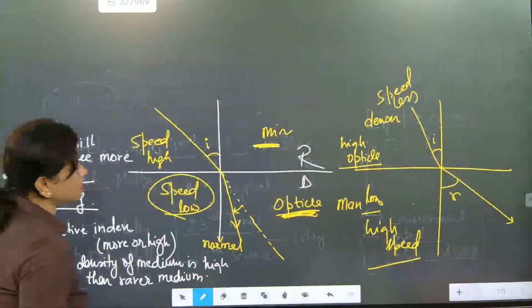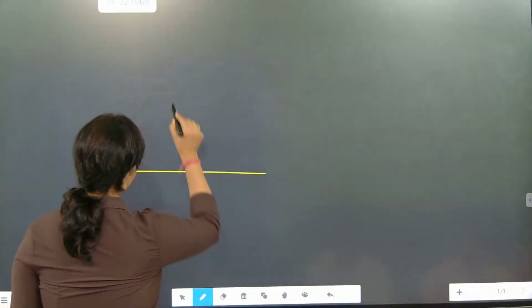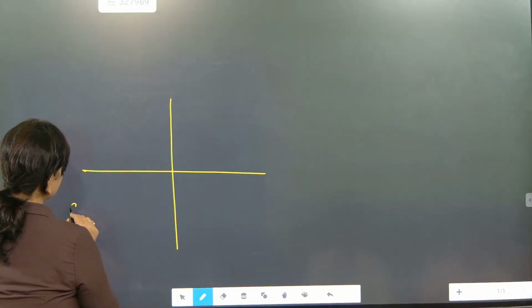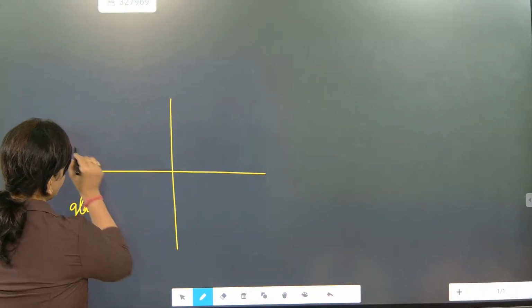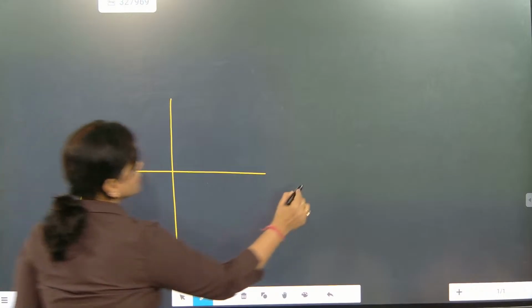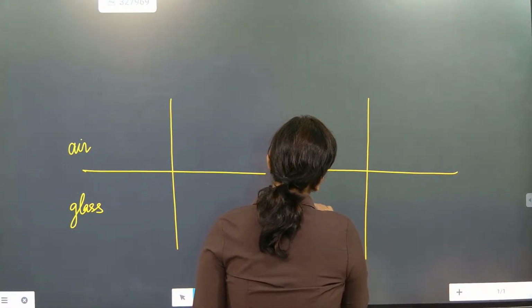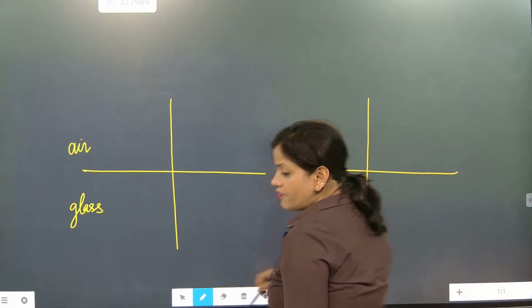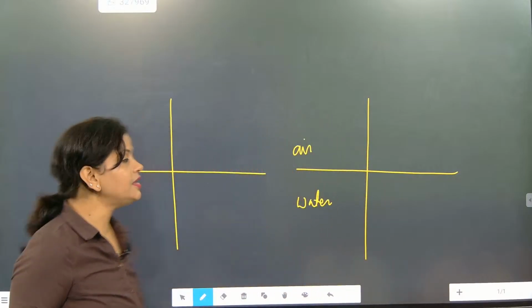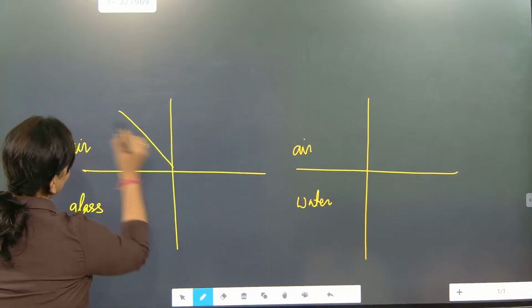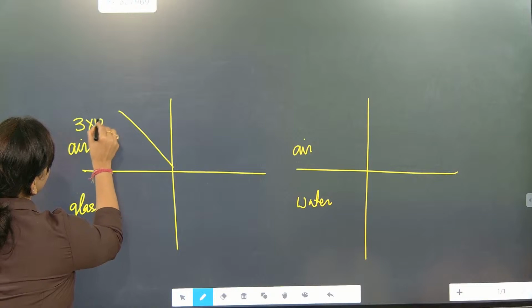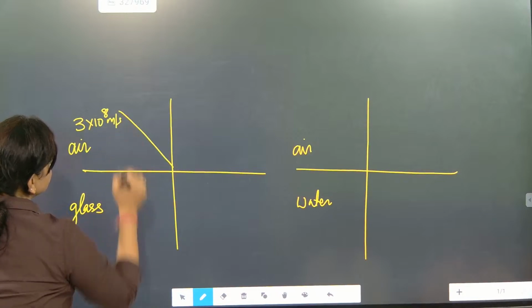Let's have a look. Understand, a simple part I am going to explain. This is glass and this is air. Now this is air and this is water. The speed of light in air is 3 into 10 to the power 8 meter per second.